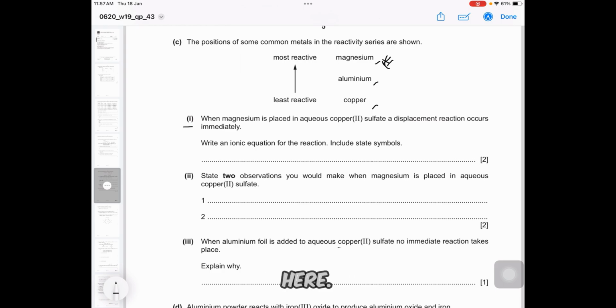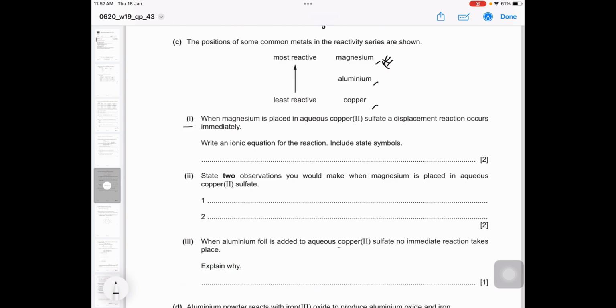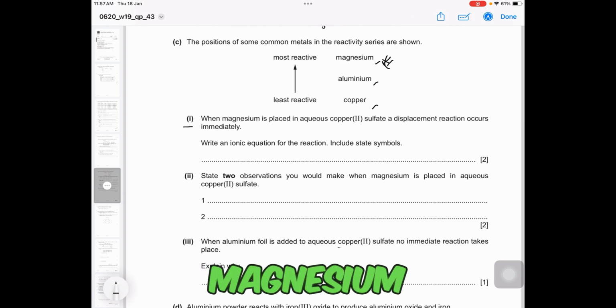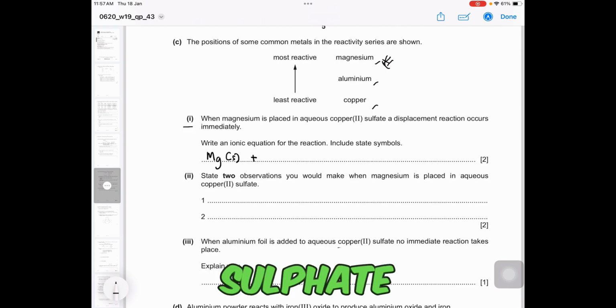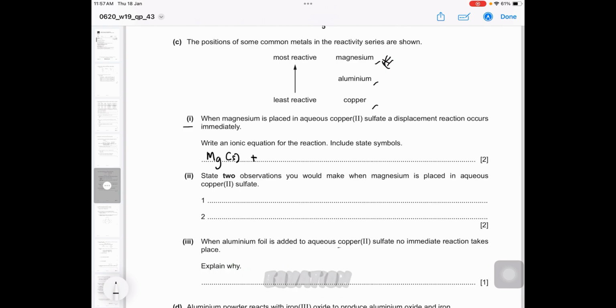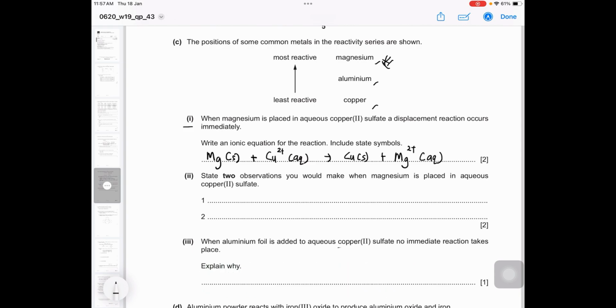Include state symbols here. Okay, so if magnesium is placed in aqueous copper sulfate, a displacement reaction occurs immediately. Here, magnesium is a metal, so solid, and it reacts with copper sulfate solution. The ionic species for copper sulfate is Cu2+ in aqueous form. We will get copper as a metal and magnesium sulfate solution. The ionic species for magnesium sulfate is Mg2+ aqueous. So we will get a mark here for the ionic equation and state symbols.